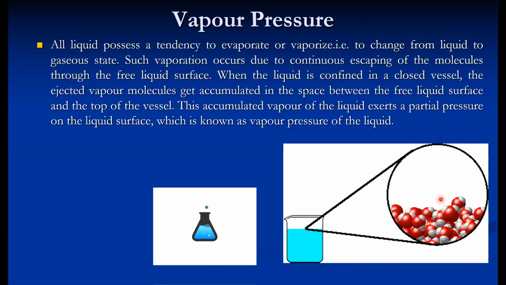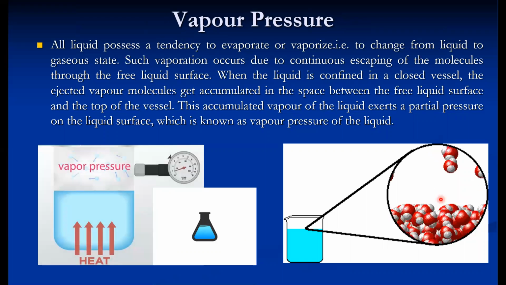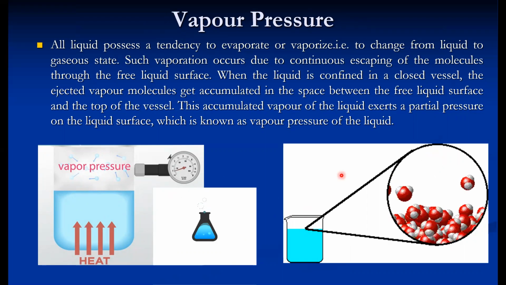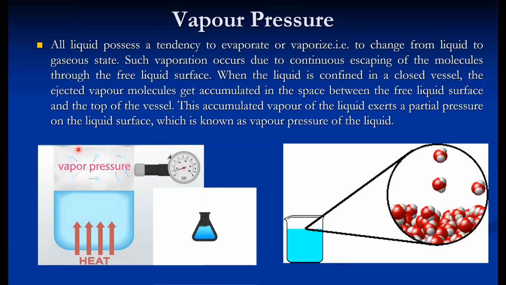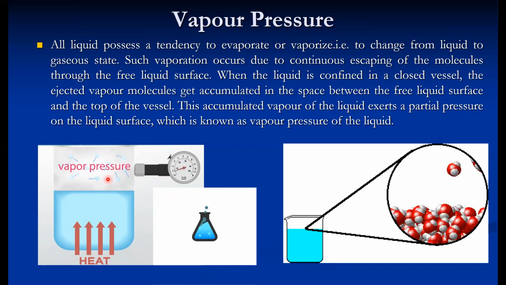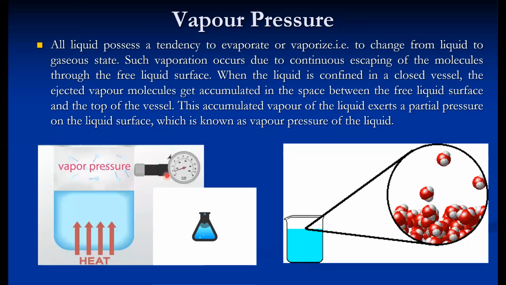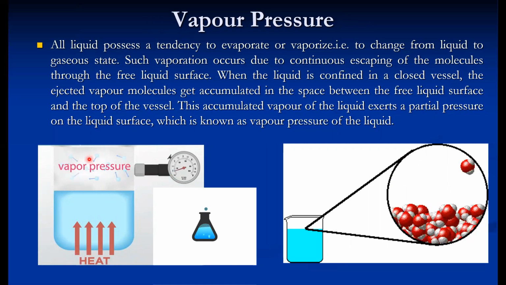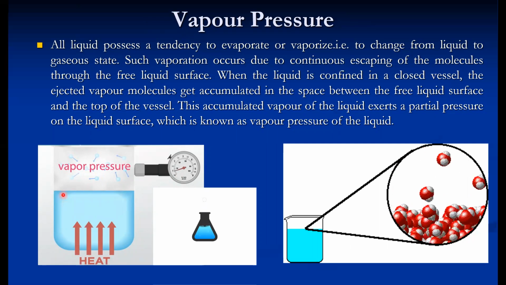And when the liquid is confined in a closed vessel, if you see in this case, this one is open, that's why it releases to the atmosphere. But if we confine it in a closed vessel, then the ejected vapor gets accumulated in the space between the free liquid surface and the top of the vessel. So obviously you can see there is a pressure rise because of the accumulation of vapor. And this accumulated vapor exerts a pressure on the liquid surface, which is known as vapor pressure.